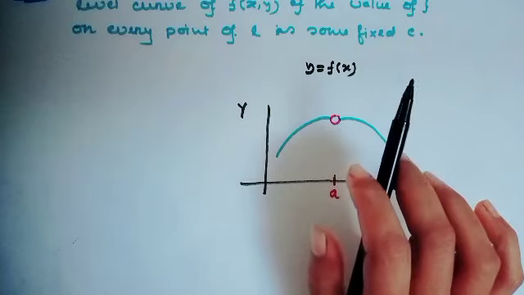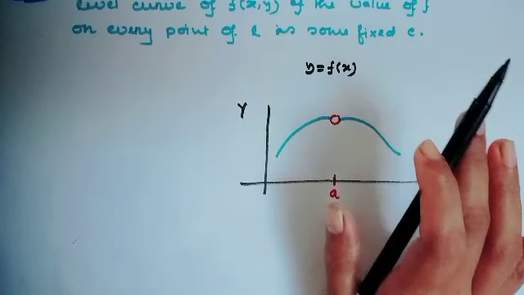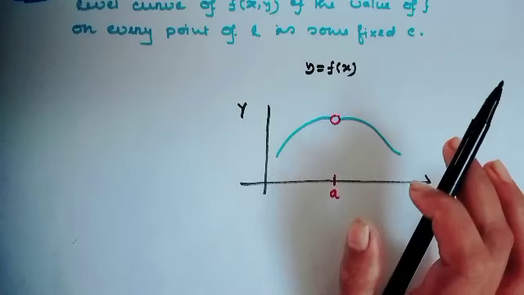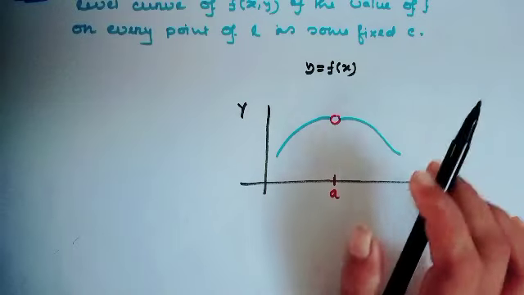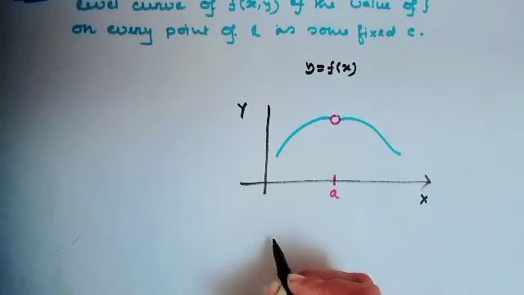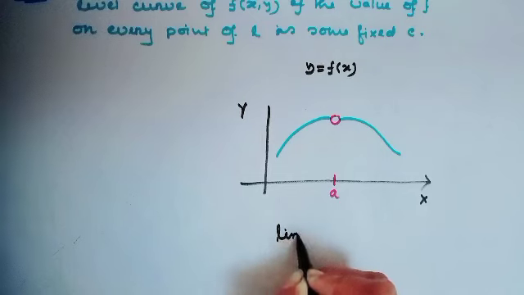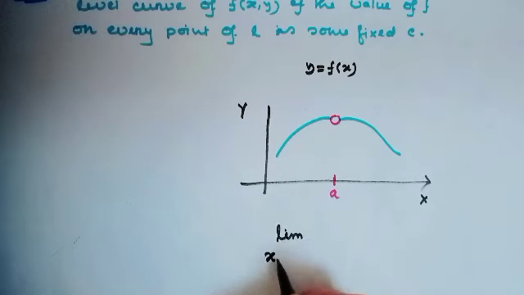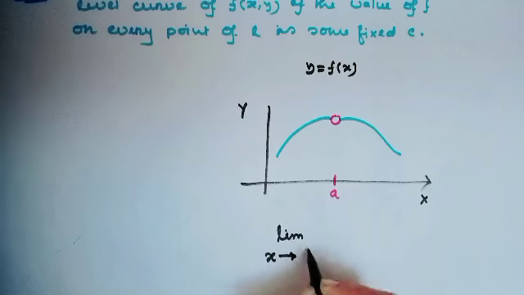In single variable, we looked at right hand limit and left hand limit. Left hand limit means limit as x approaches a from the negative side of our function.